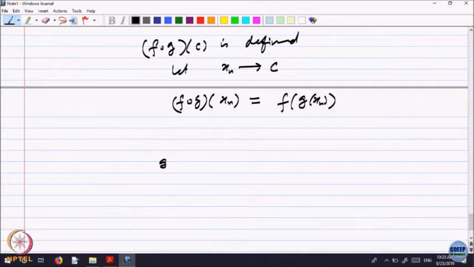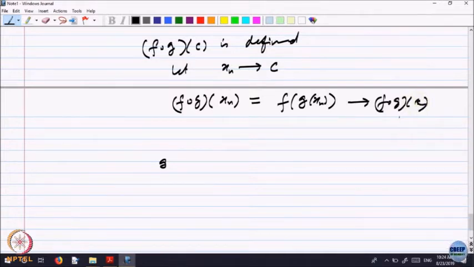To c. But I should have g of x n converging somewhere, otherwise I can't say anything. So, the condition is: if f composite g is defined and g is continuous at c, and f is continuous at the g of x n's, then this will converge to f composite g of c.